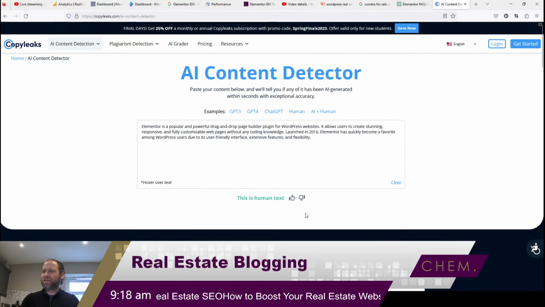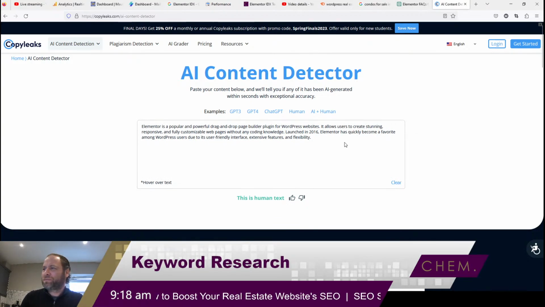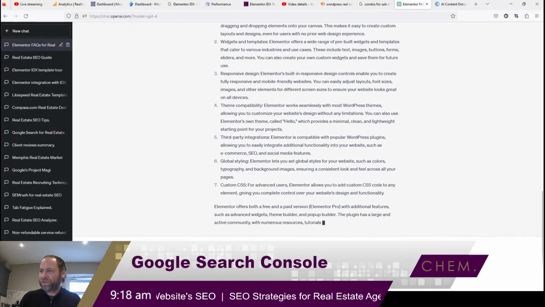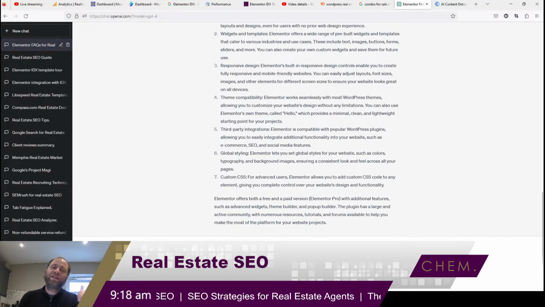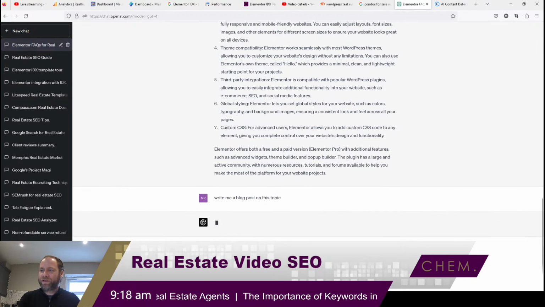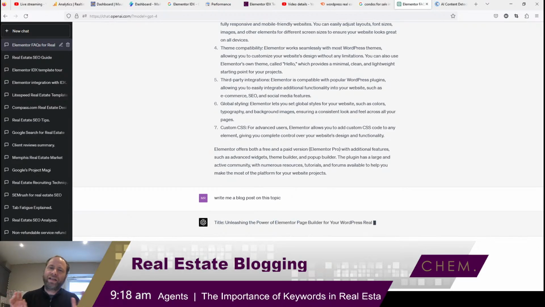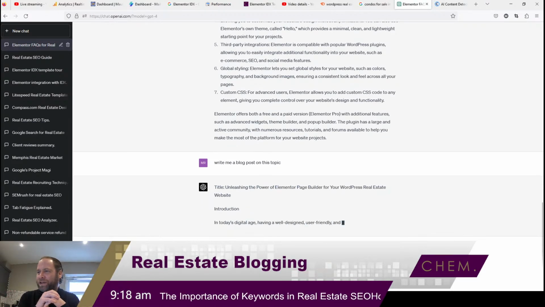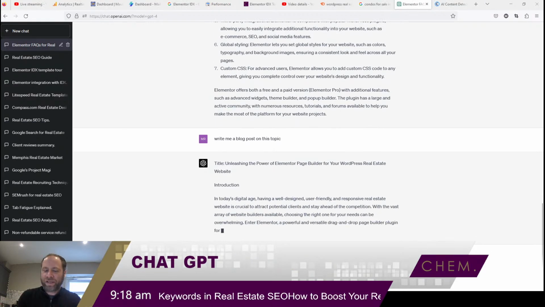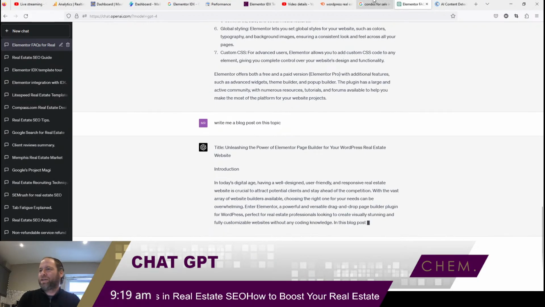I don't actually want to correct it, because I might actually like the fact that you can now possibly get away with this. I mean, okay, so let's say you use ChatGPT to write a blog post. Right, so write me a blog post on this topic. Let's say you use ChatGPT to write your blog post on unleashing the power of Elementor Page Builder for your WordPress real estate website, right? And I'm going to drop this into a Notepad document.